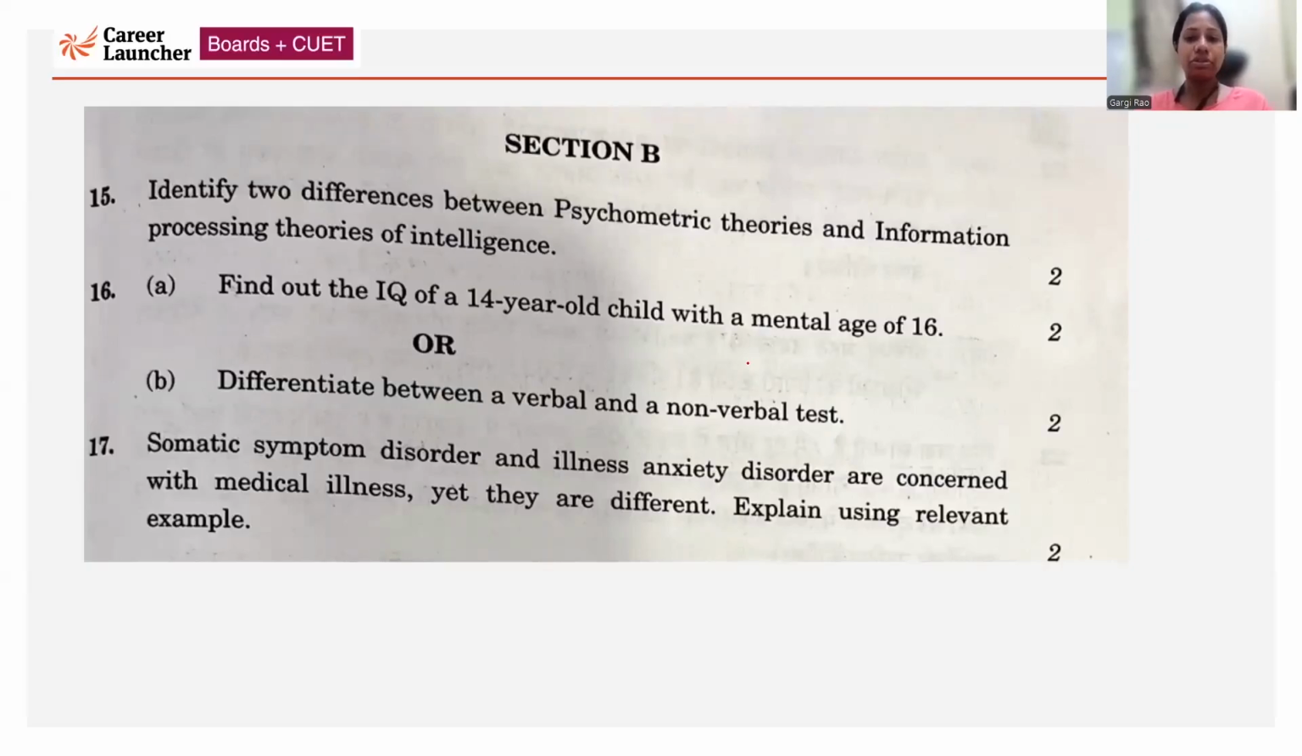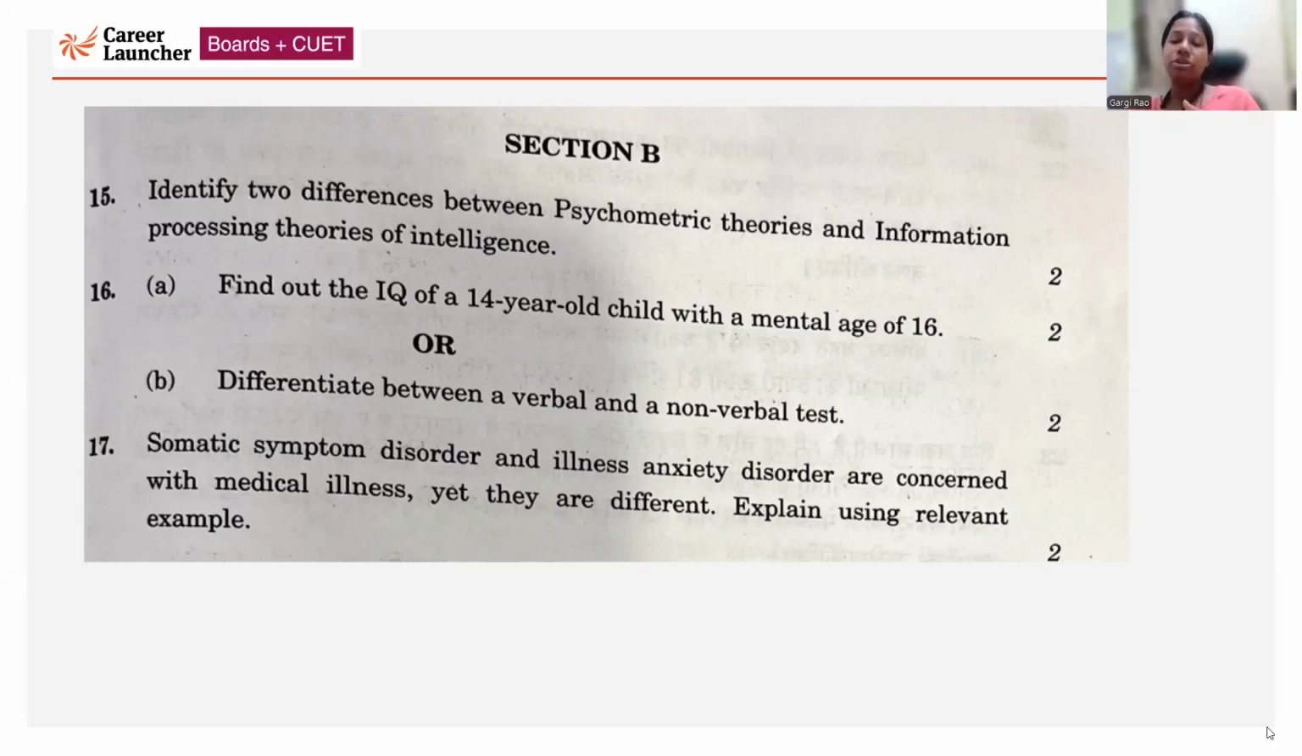Now, all of us know that the psychometric theory and information processing approach have been asked from unit chapter 1, that is intelligence. So, two differences they have asked. For the psychometric approach, you have to write that it talks about the aggregate ability of an intelligence, and there is a single index of cognitive ability, right?